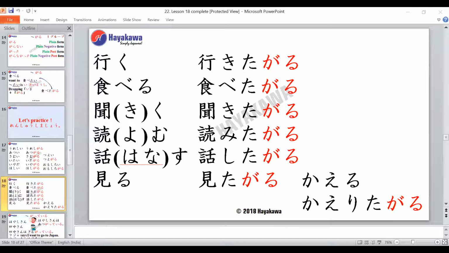Has everybody understood this? Yes, sir. Right.